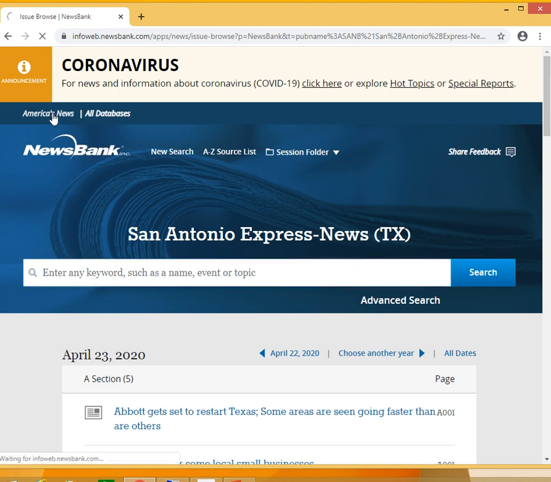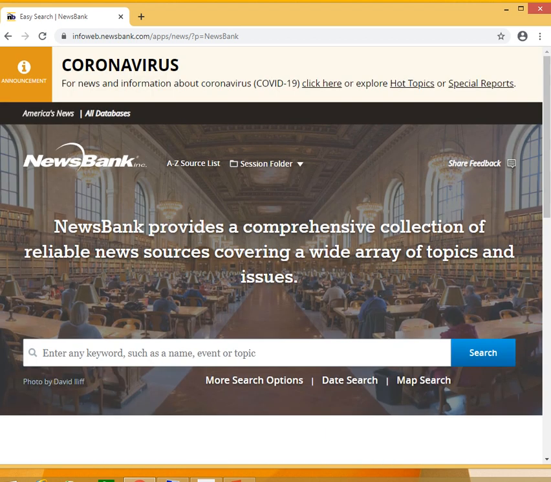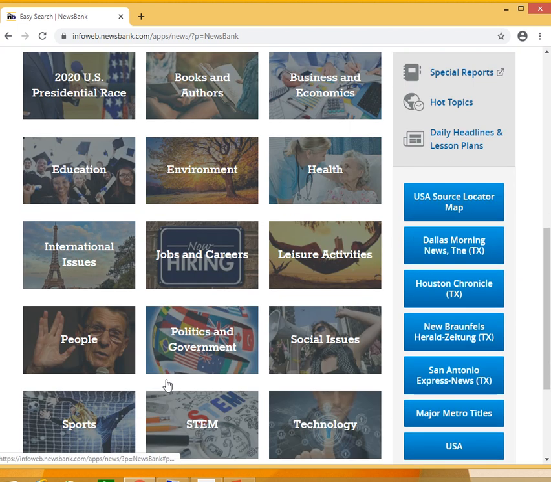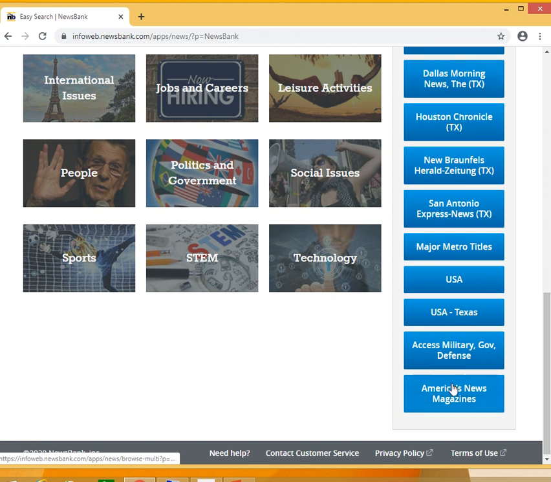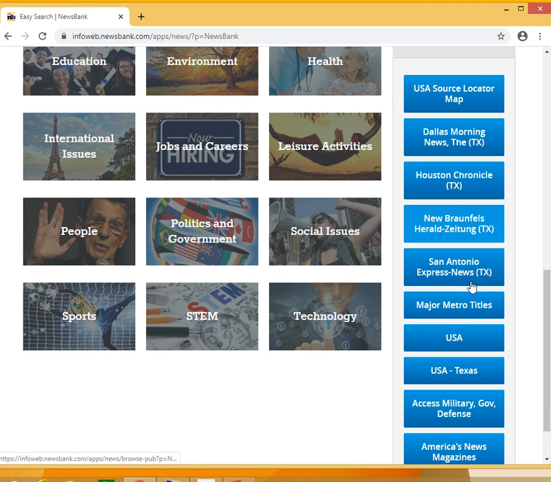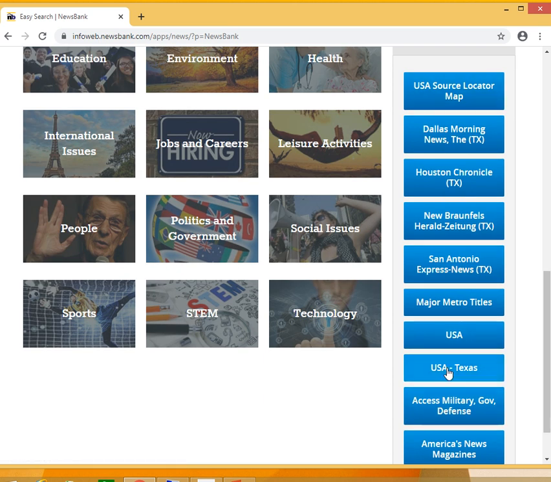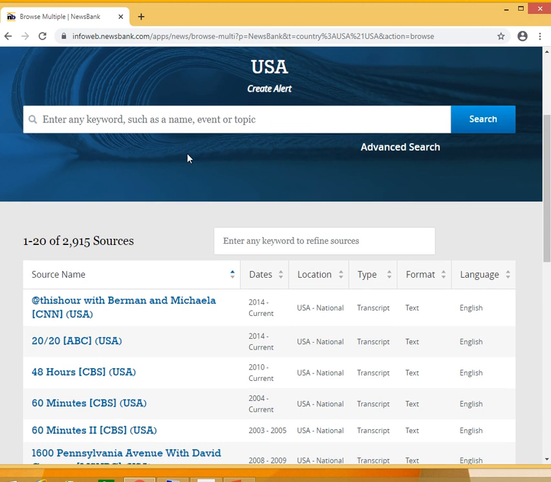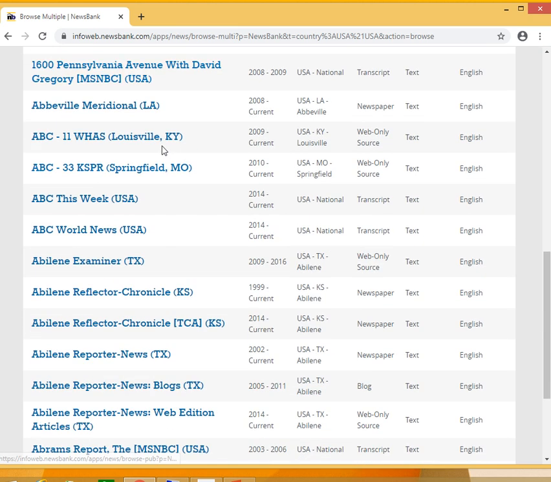I'm going to go back to America's News, to our homepage of sorts. So again, you can search by any topic that you want. You can search by topics that are already here and curated for you. You can go to the paper quick links over here for some of the more local papers, and then as well if you wanted to see what other titles, so let's say you weren't looking for these but you wanted to see what else was available that we have access to in the United States, you would just hit United States, or if you wanted to see Texas specifically, you could hit that, and what's going to happen is it's going to populate all of the titles that we have access to.